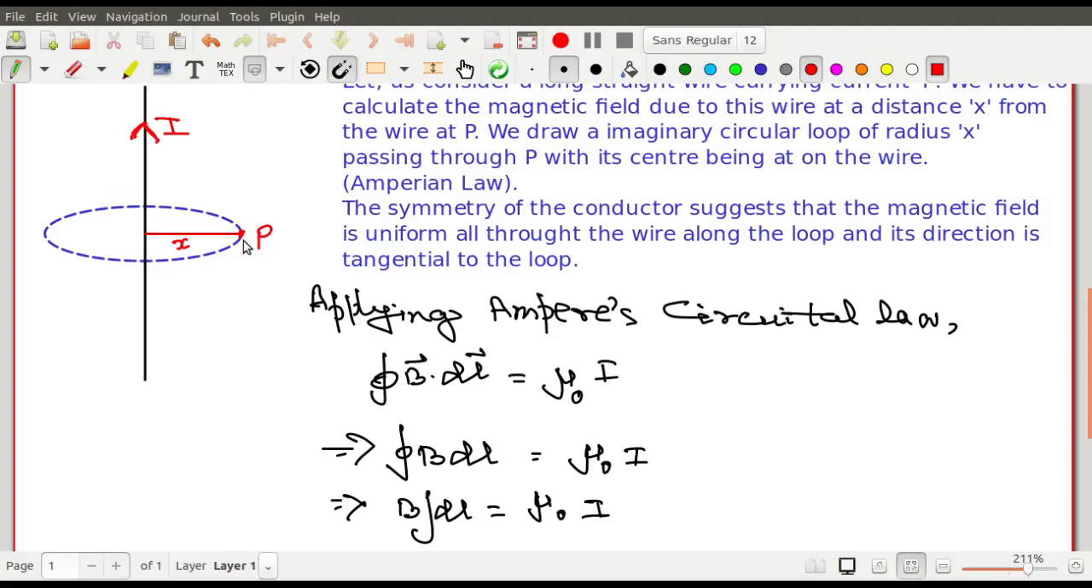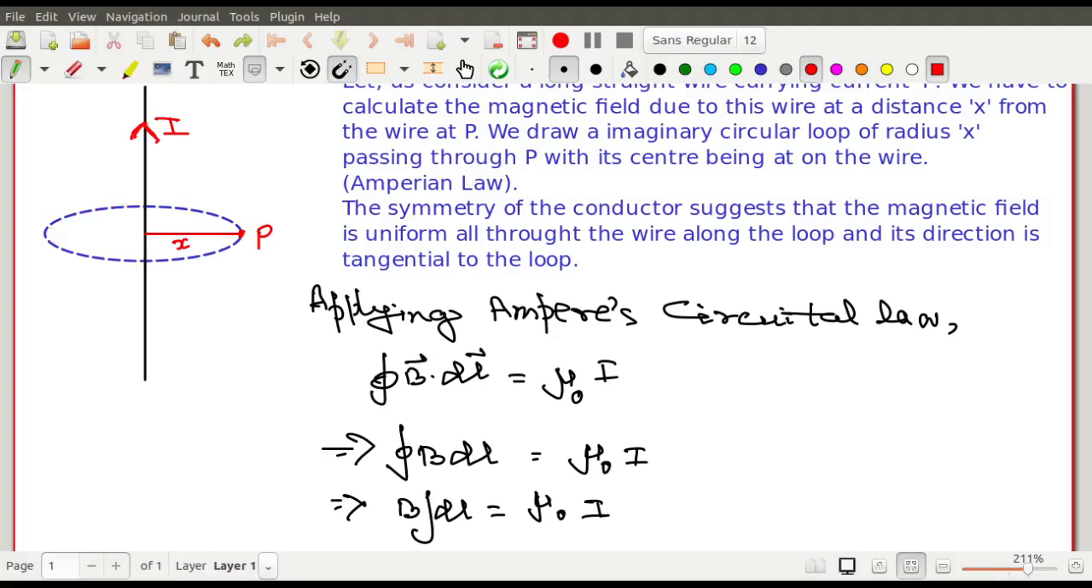There is symmetry in this figure, which means B will be the same around the loop. You just show me a reason why B should be different throughout the loop. Why would B be different across the different points? You cannot show me any reason. The only reason behind this is that the wire is of infinite extent.